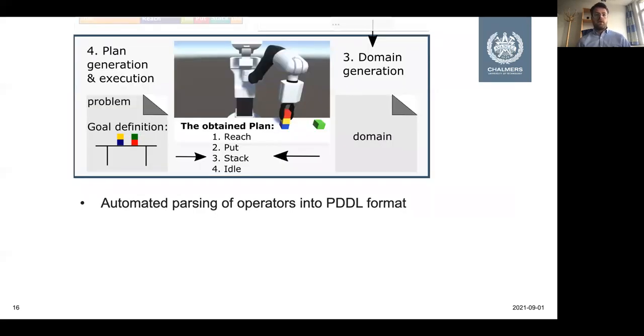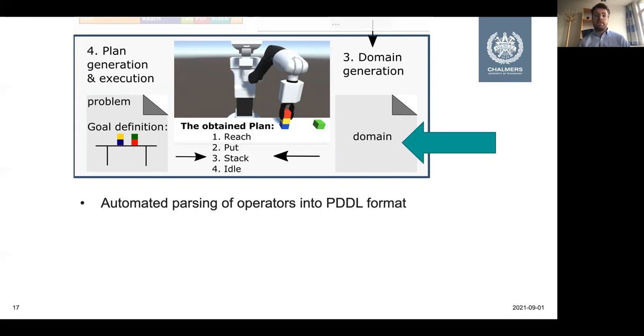So now we're coming to the execution part of our system. Once we're finished with the demonstrations, we can now use these operators for the planning. And in order to be able to access a wide variety of different planning algorithms, we wrote a parser that generates a PDDL planning domain from the list of collected operators.